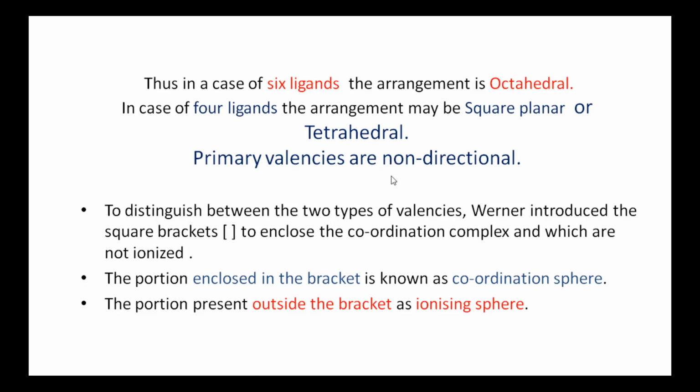But primary valencies are non-directional. They are not in fixed positions. So these are represented by dotted lines. So to distinguish between the two types of valencies, Werner introduced the square brackets in which the secondary valencies are included. The portion enclosed in the bracket is known as coordination sphere. The portion present outside the bracket is known as ionizing sphere. Secondary valencies are placed inside the coordination sphere. Primary valencies are placed outside the coordination sphere.